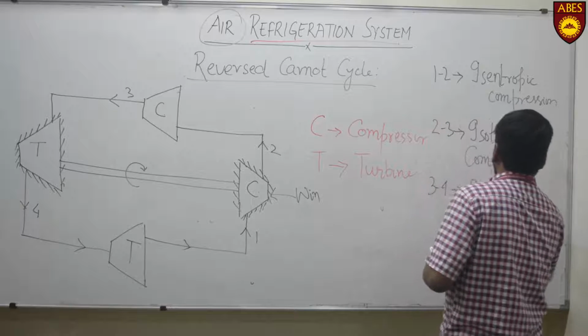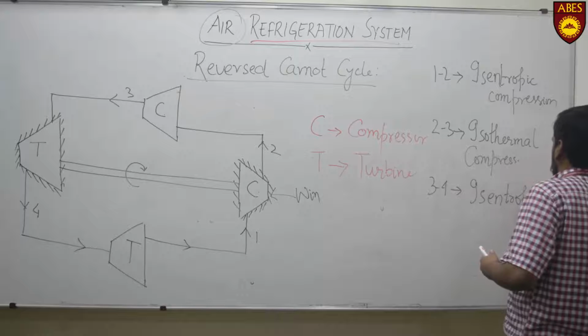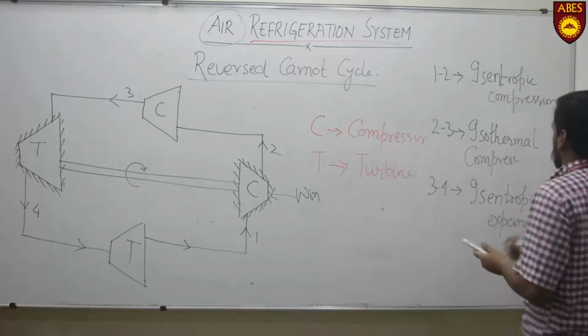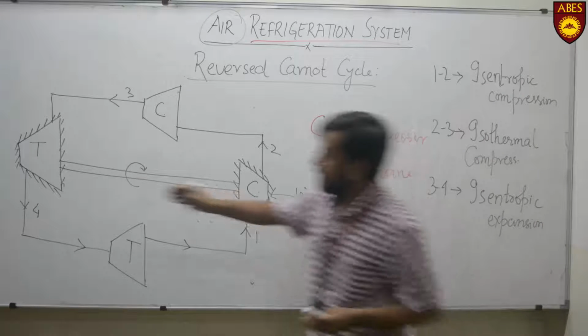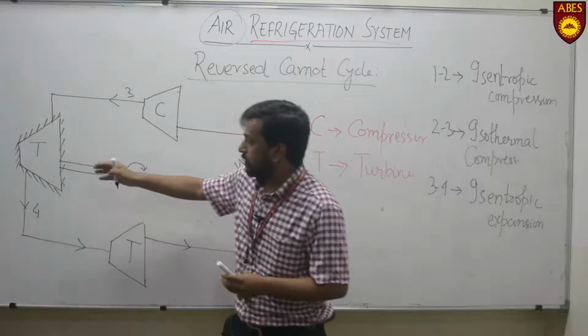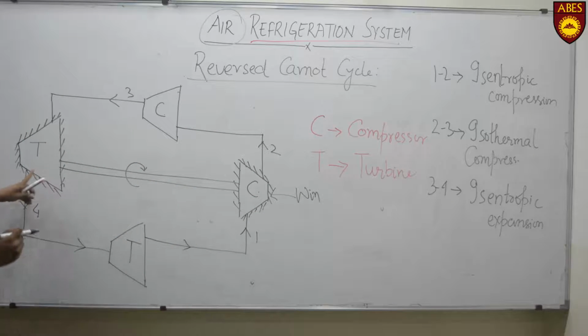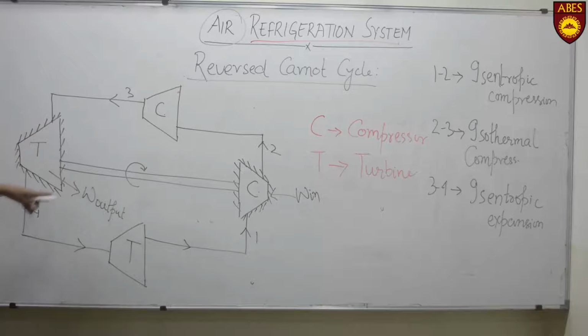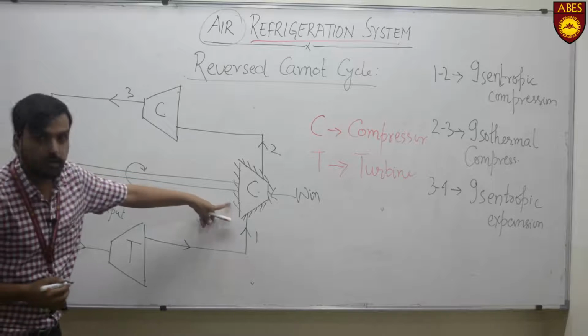Isentropic expansion means there is no heat transfer, and this turbine will produce some work output. During the expansion process, the pressure, temperature and enthalpy of the air decrease, and side by side this produces some work, and this work output is given to the compressor.